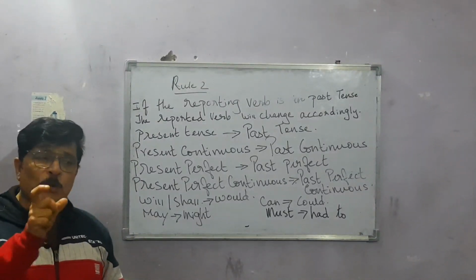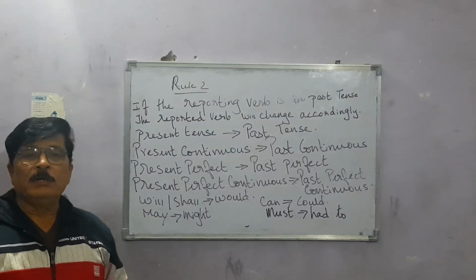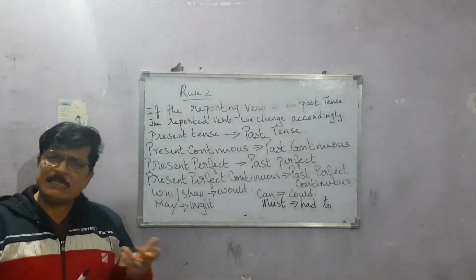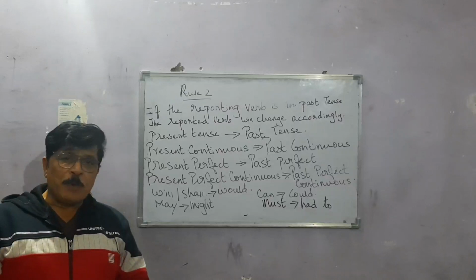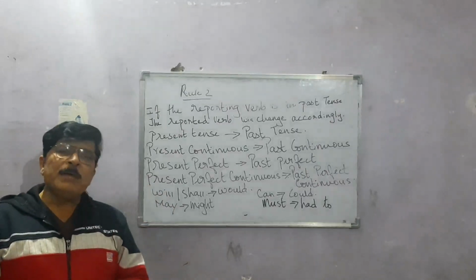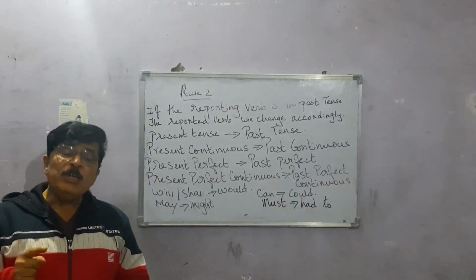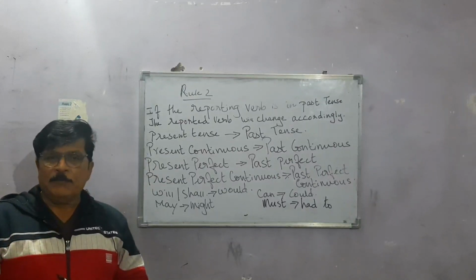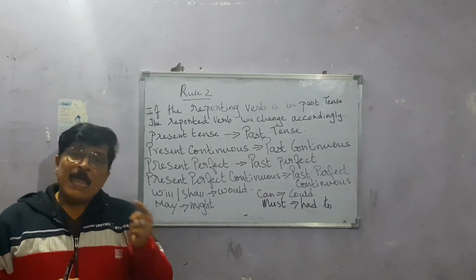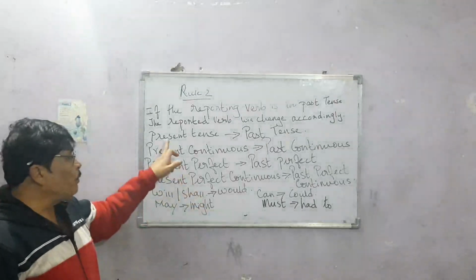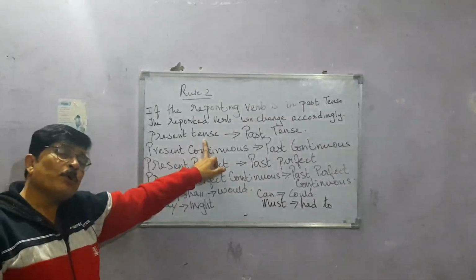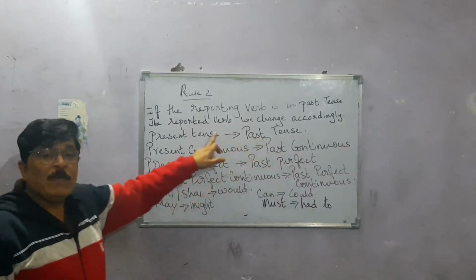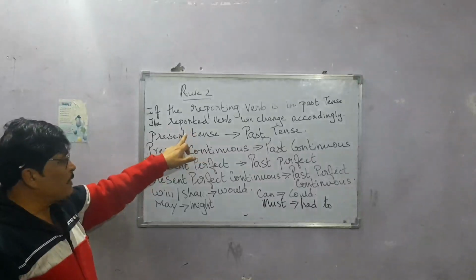It means that if you are looking at the reporting verb and you find that it is past tense, for example said, okay, said is past tense, then you have to change the reported verb accordingly. Accordingly means if the reported verb is present tense, it will become past tense.